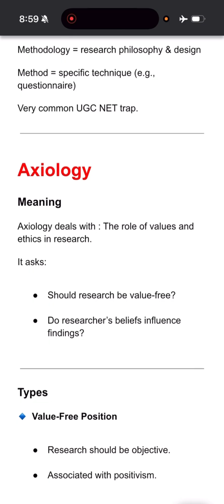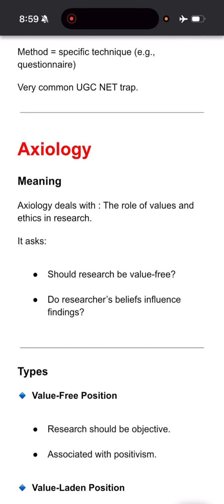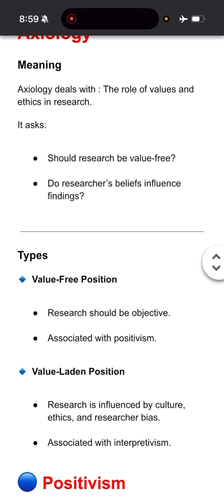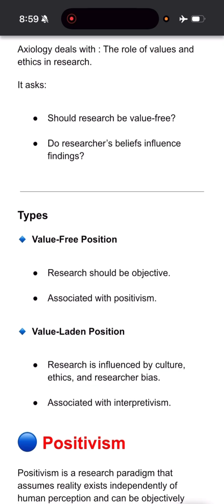So now axiology defines whether a research should be value free, value neutral, or it should be value laden, value bound, right? So value free position, where do we prefer? Value free position we prefer when the research that is being undertaken is objective in nature, that is the ontology is realist, where the perception of the people is not taken into consideration. So in that position we have the liberty to have a value free axiology, right? So it is associated with positivism.